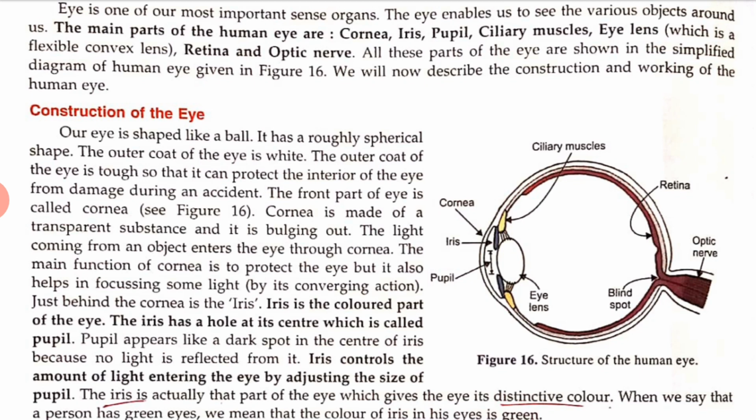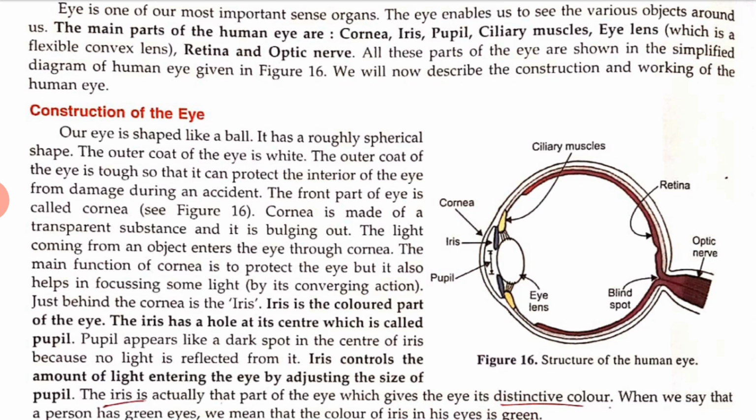You can see in figure 16. The cornea is made up of a transparent substance, and it is bulging outward. The light coming from an object enters the eye through the cornea. The main function of the cornea is to protect the eye, but it also helps in focusing some light. Is it clear? Now just behind the cornea is the iris.